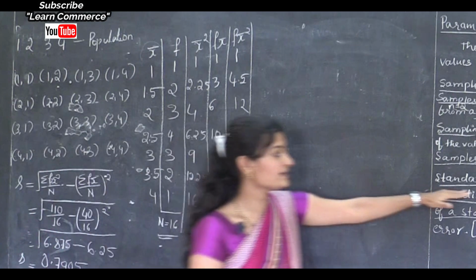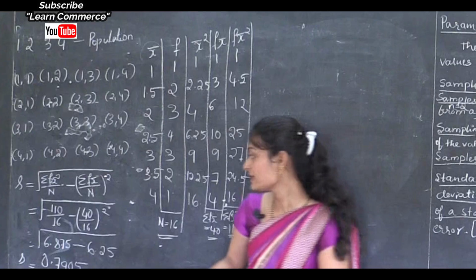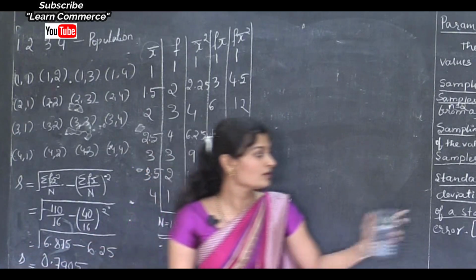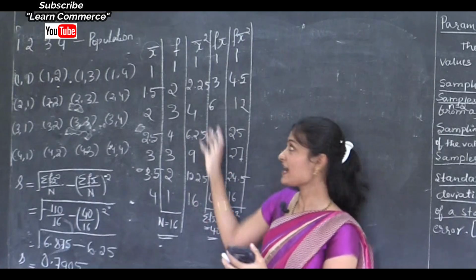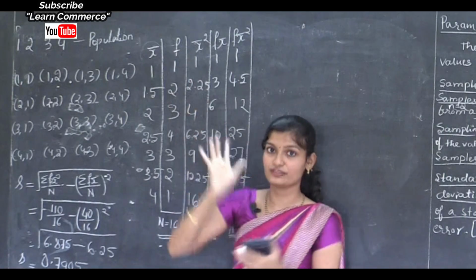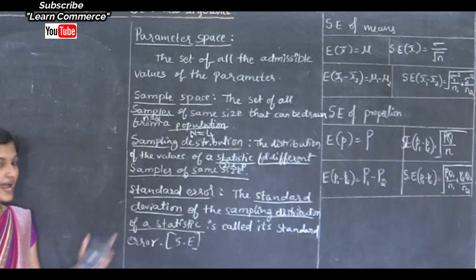Okay, this is the standard error. So standard error is the standard deviation of the sampling distribution of the statistic. Okay, this is the standard error.